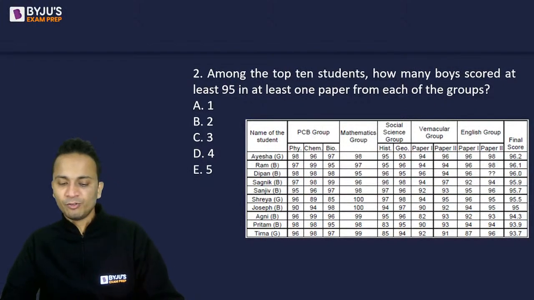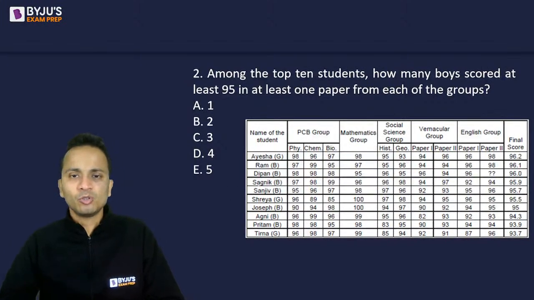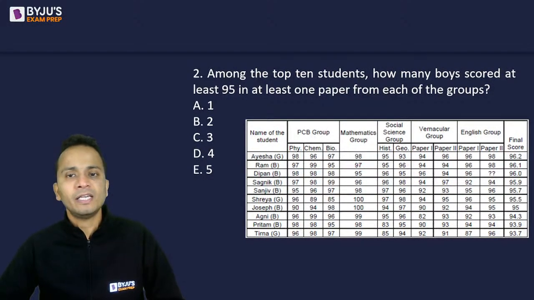This is what you'll have to find out. This is just an observation you'll have to make. If I consider these boys one by one, first of all Ram. Ram, PCB group, yes, 97 in mathematics, yes. In the third group, 95 and 96, yes.